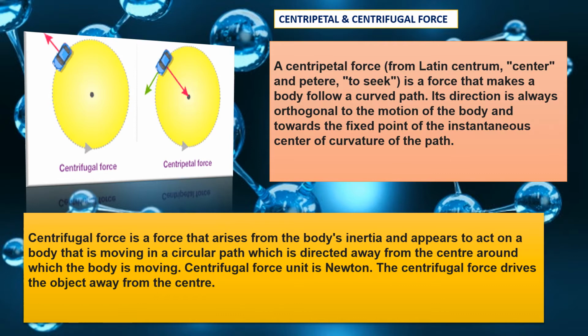Now you can see your book diagram. A force is applied on the nucleus. This diagram is very important. You have to draw this diagram in your copy. See, there is centripetal force, and an arrow has been given. This inward arrow has been given towards the nucleus. That means this force always attracts the electron towards the nucleus.